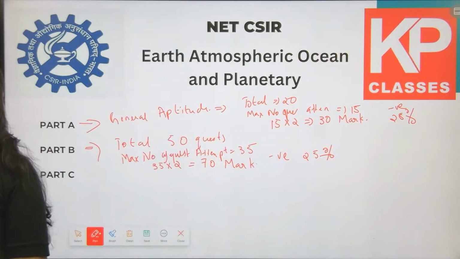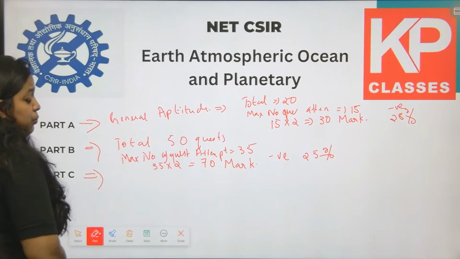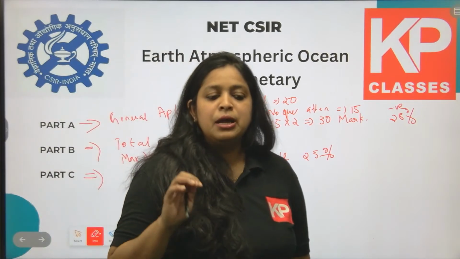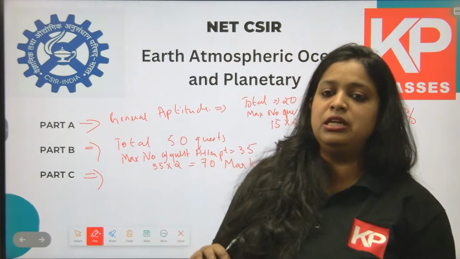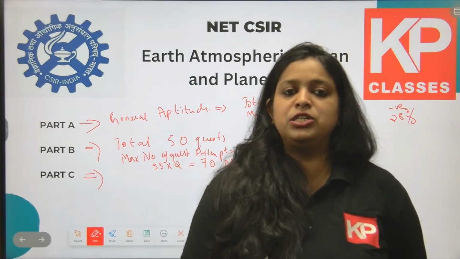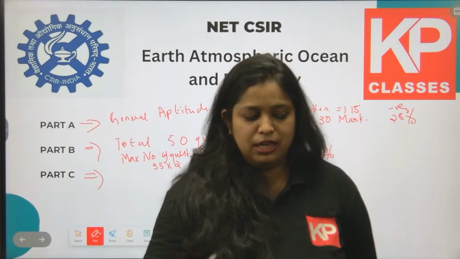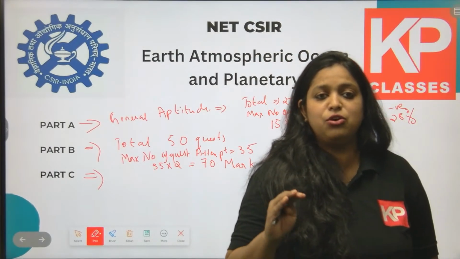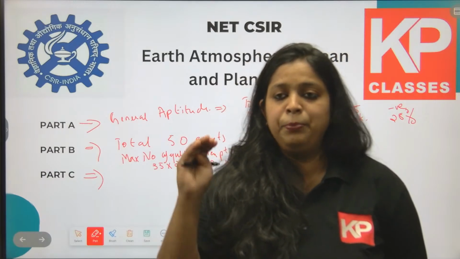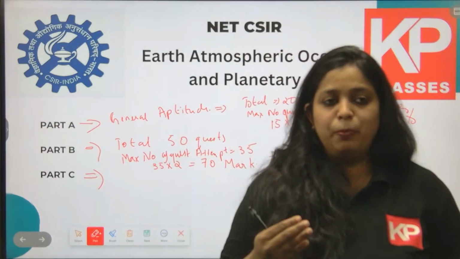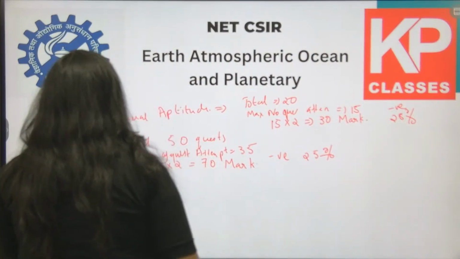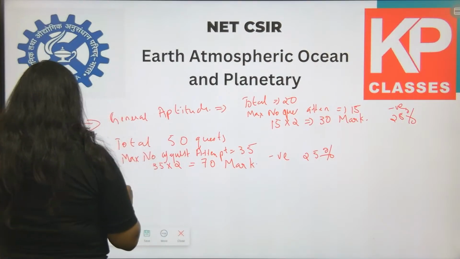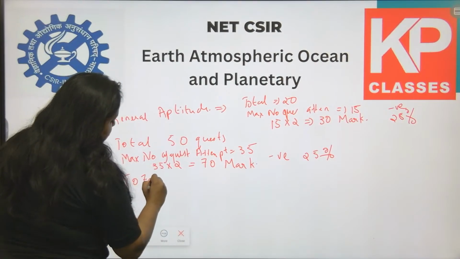Next is part C, which is very important. What's the importance of part C? Part C is a set of questions where they will measure the analytical efficiency or scientific efficiency of a student. So in part C you mainly have to apply. There are no direct questions over there. You have to apply your analytical skill to get the answer. So part C is very important, and in part C the total number of questions is 80.